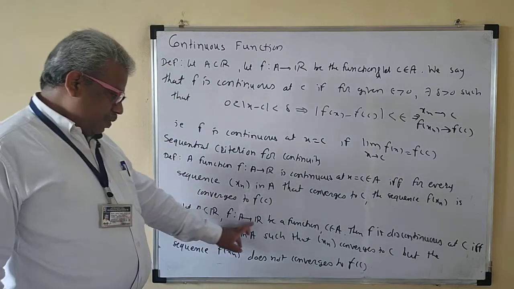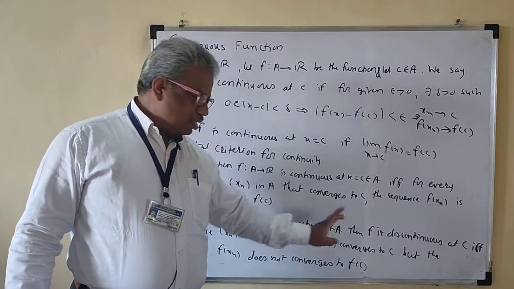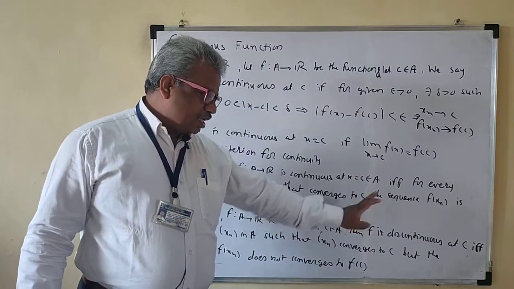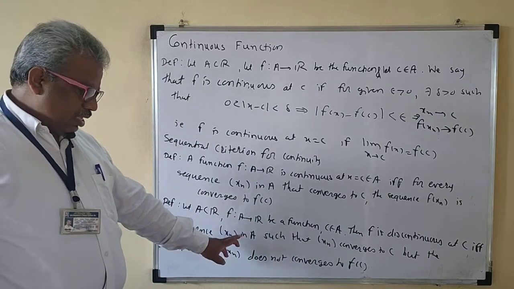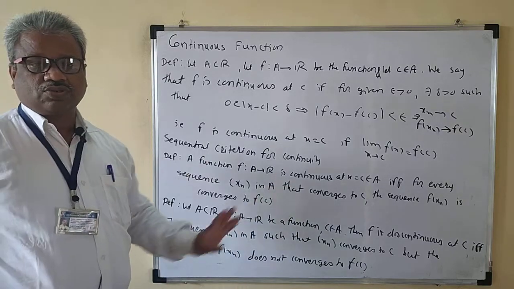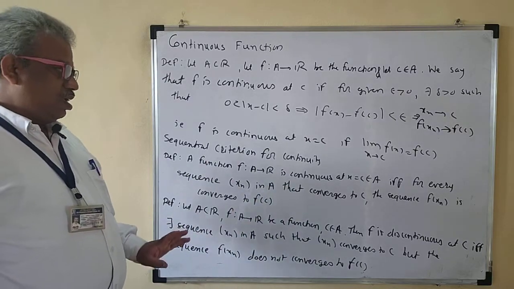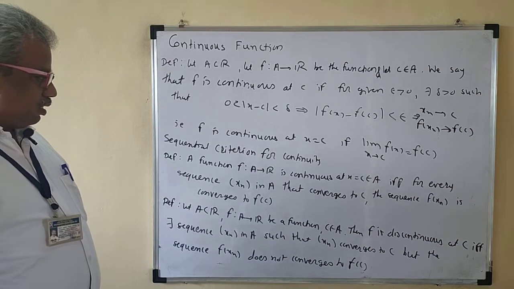So see here, A is a subset of R, f is a function, and c is a point in A. Then f is discontinuous at c if and only if there exists a sequence xn in A which converges to c, but f of xn does not converge to f of c. If this happens, then we say that the function is discontinuous at x is equal to c.